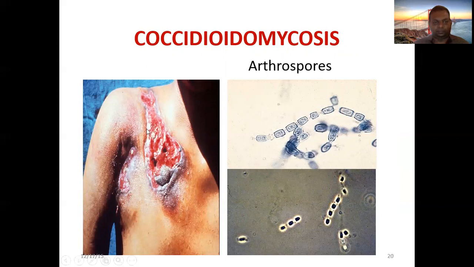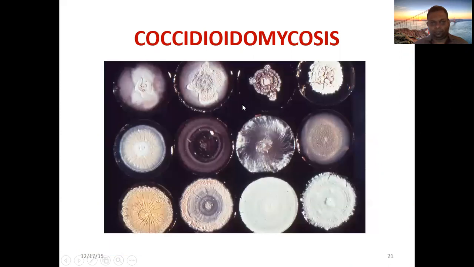Here, some skin granuloma. You can see barrel-like arthrospores here. So these are different ways of cultures.